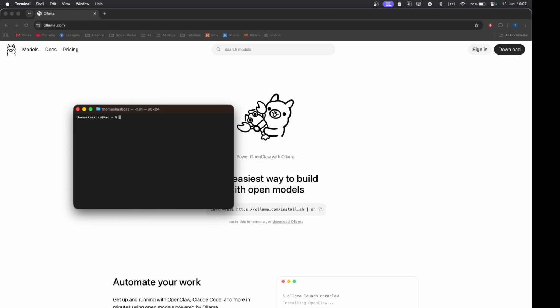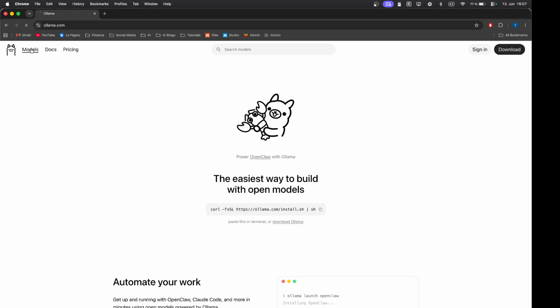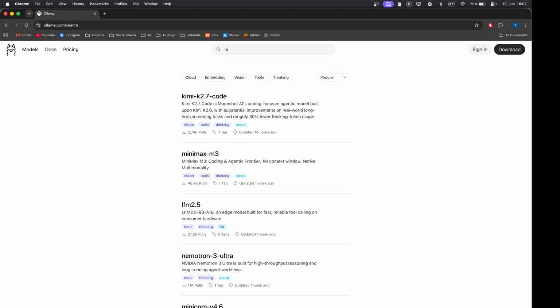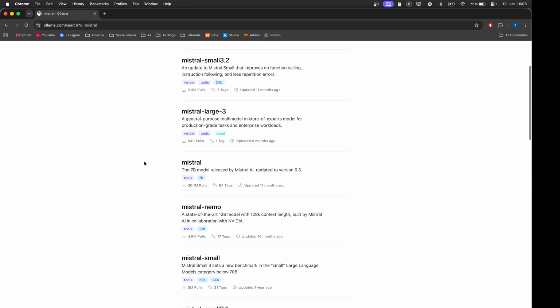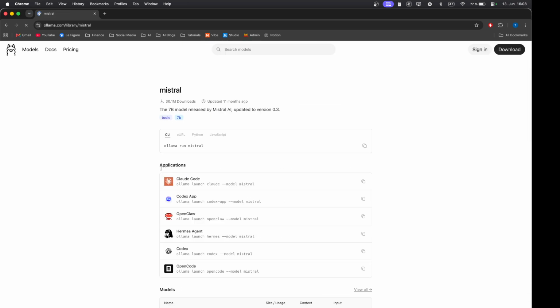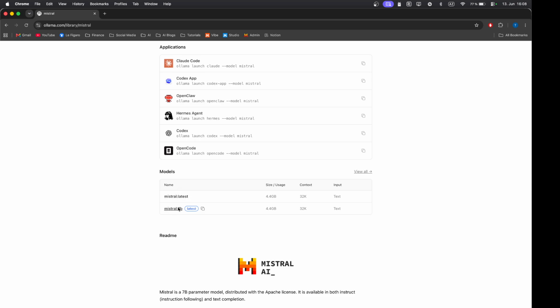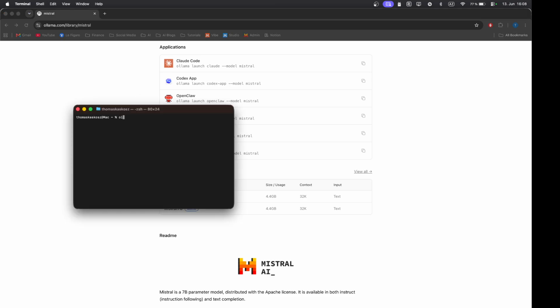After that, you need to download the local model, and you can go to their library, search for one, and then choose the name that you want to install. For example, I installed this one, Mistral. If you go to the page, you can see the different ones which are available. So just take a name, go back to your terminal, and you type ollama pull and the name of the model. For example, Mistral in my case. As I've already downloaded it, it's very fast, otherwise it may take a while. You see that it's a bit more than 4 GB of data.